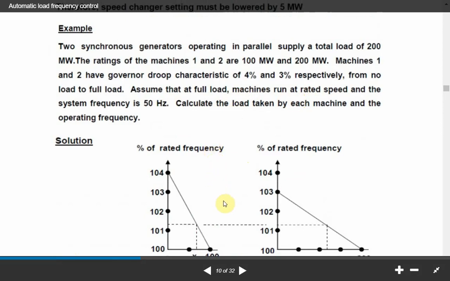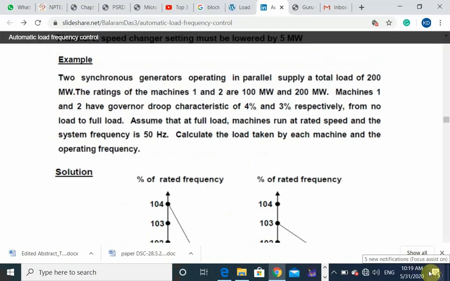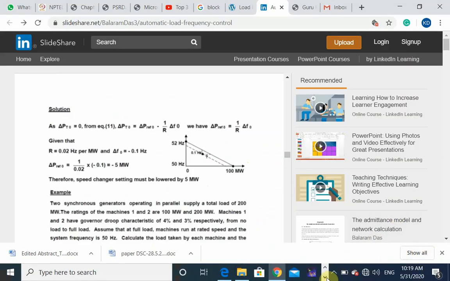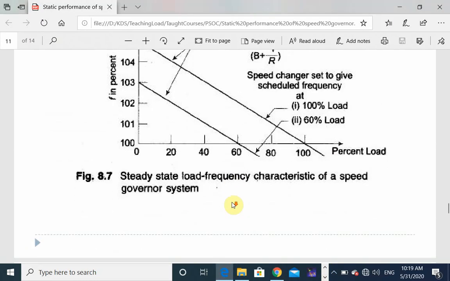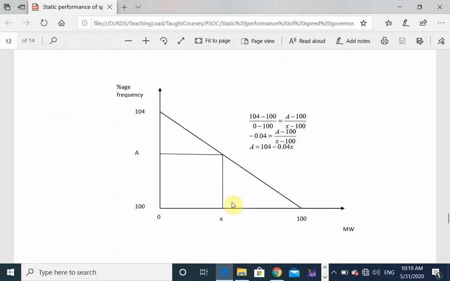So how the load is being shared, let us move to the PowerPoint representation again. Let us consider this is the example of the first generator.